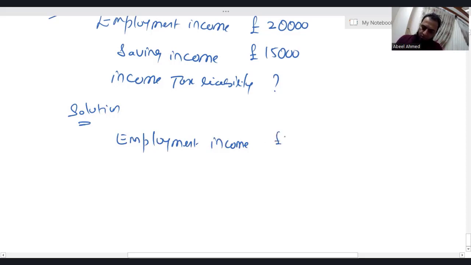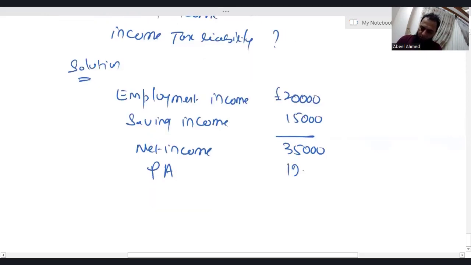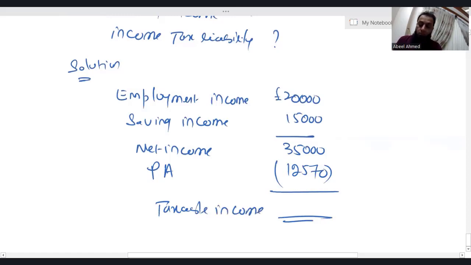Employment income is 20,000. Saving income is 15,000. So let's say I'm getting a net income of 35,000. Personal allowance 12570, Finance Act 2023. Let me use my lovely calculator. Taxable income is 22,430.